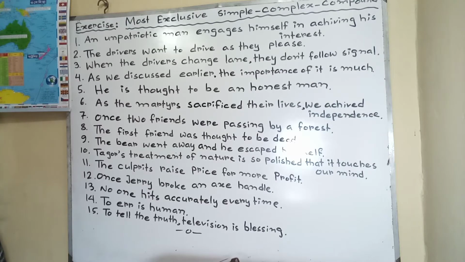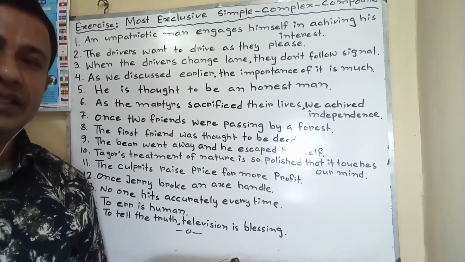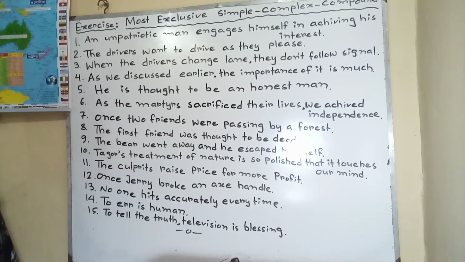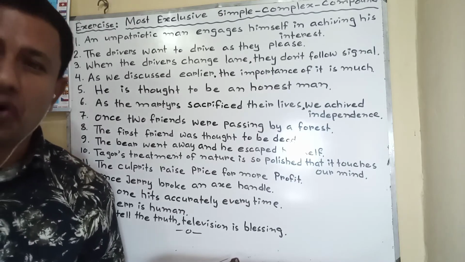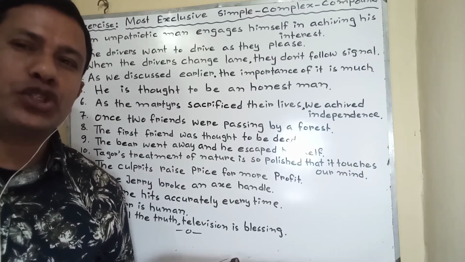5. He is thought to be an honest man. The sentence given in simple, I have changed it into complex: it is thought that he is an honest man. Compound will be: he is an honest man and he is thought so.